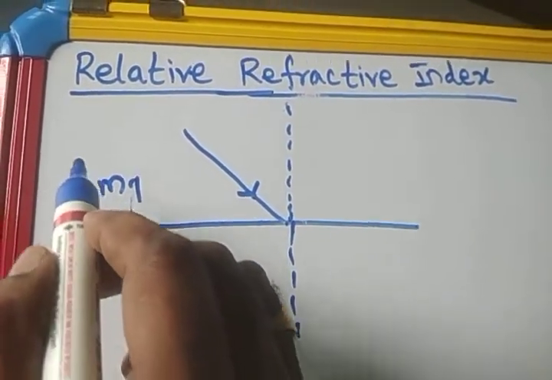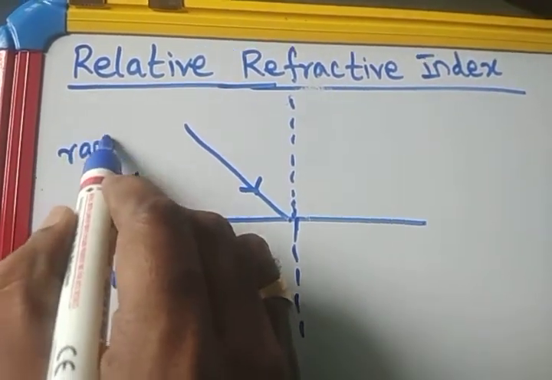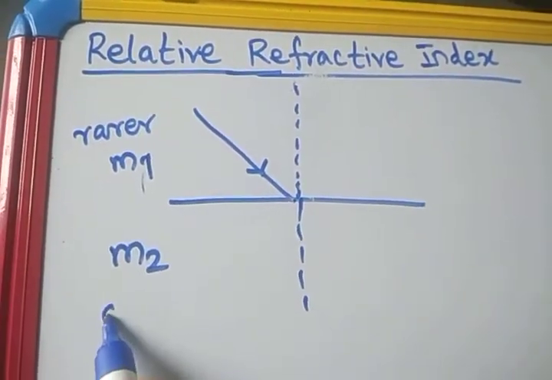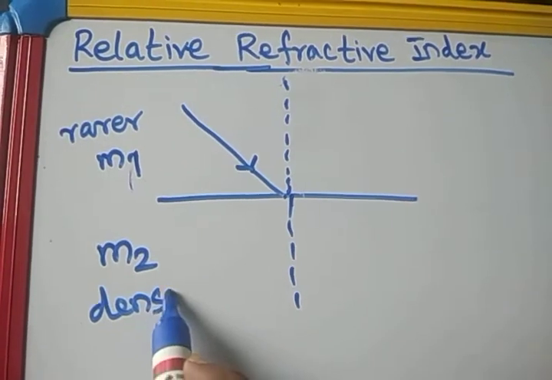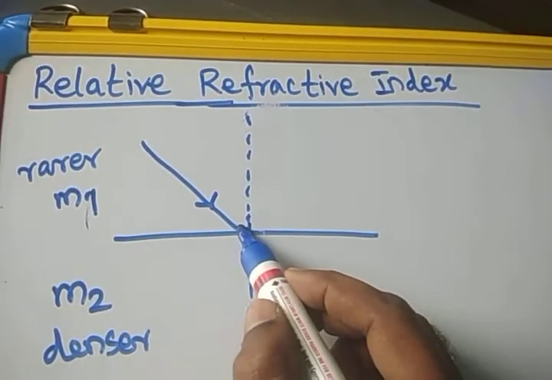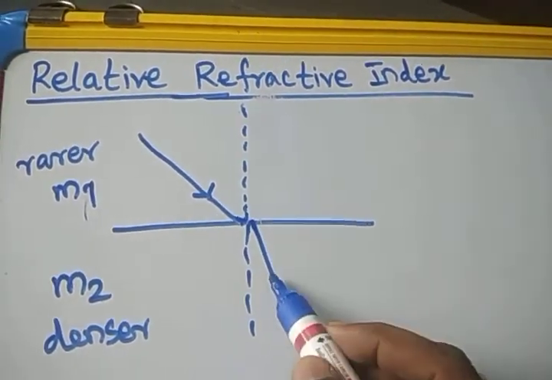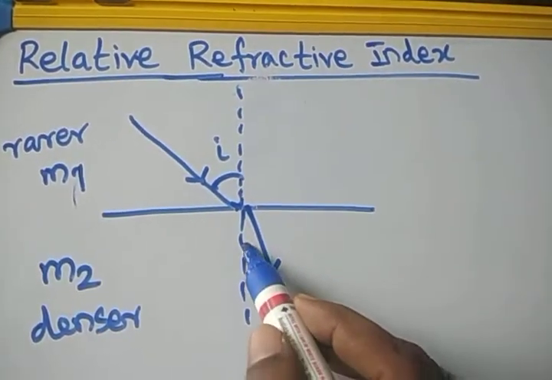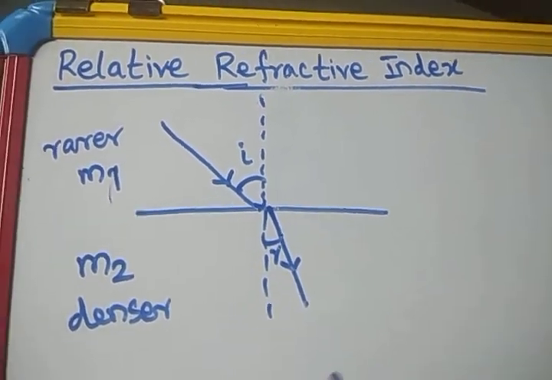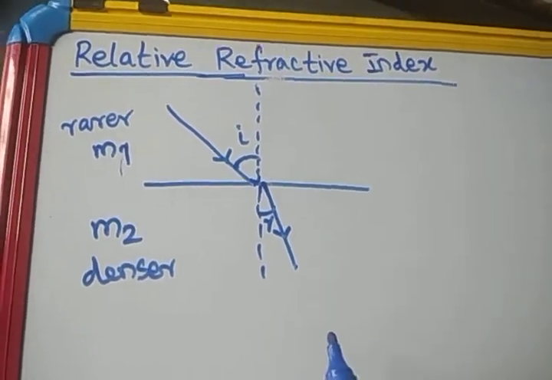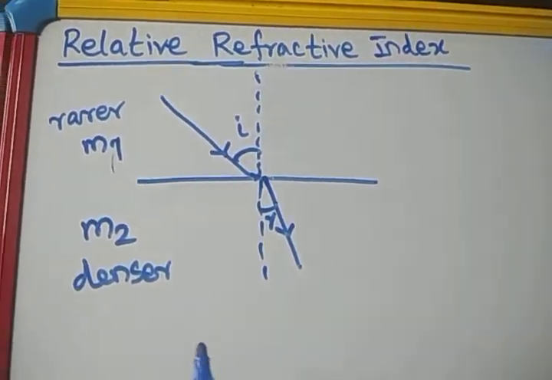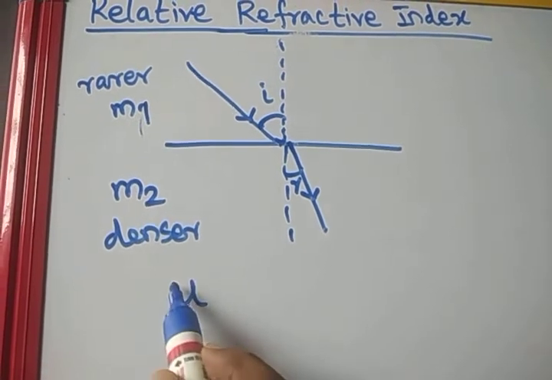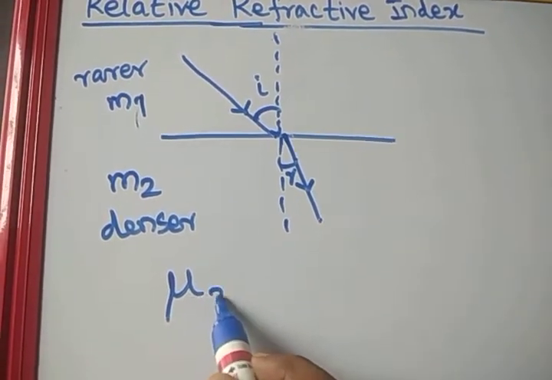When this medium is a rarer medium and this medium is a denser medium, definitely the refracted ray will move towards the normal. This is the angle of incidence. This is the angle of refraction. So what is, as per the definition, the refractive index? The refractive index of the second medium.